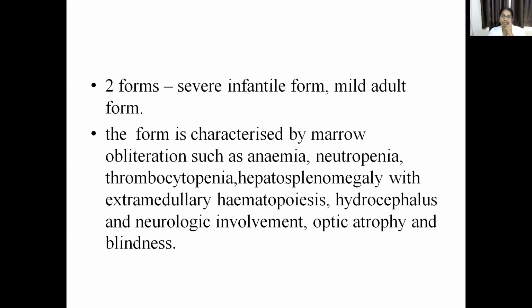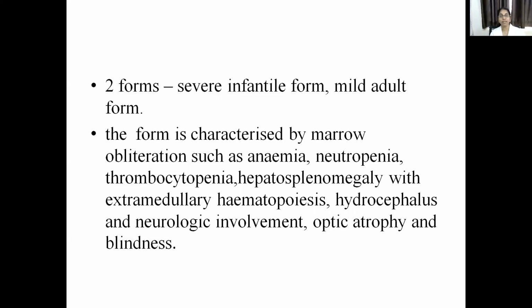And there are two forms in osteopetrosis. One is the infantile form and the next one is the adult form. The infantile form is the severe variety, whereas the adult form is the milder variety. In the infantile form, apart from the bone being sclerosed, the marrow cavity is also obliterated, due to which hematopoiesis does not occur in a proper way.